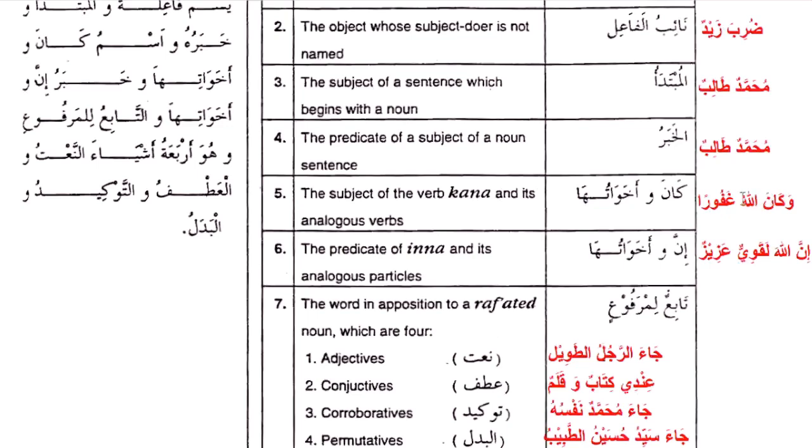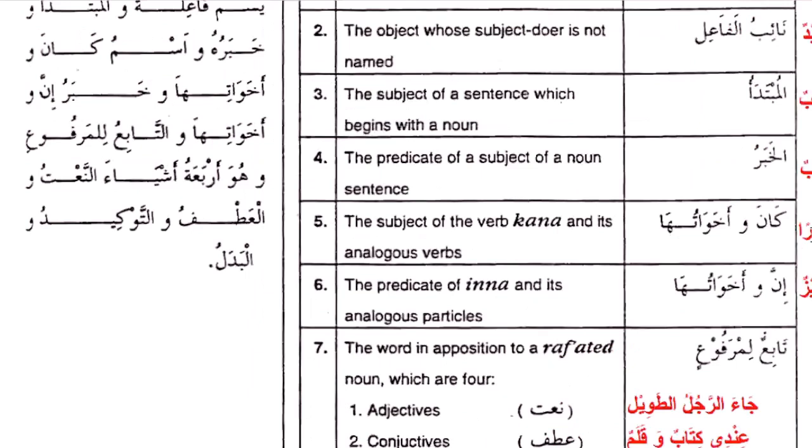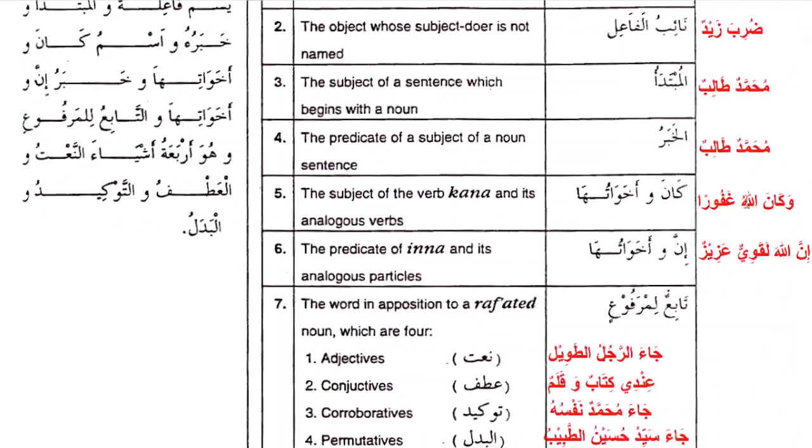So kana Allahu. Allah here is the ism and it is marfu. And the khabar is always mansub. So kana Allahu ghafura. I hope that is clear. So the ism of kana is always going to be marfu. Kana Allahu. If you just mention kana, the ism of the kana is always going to be marfu.